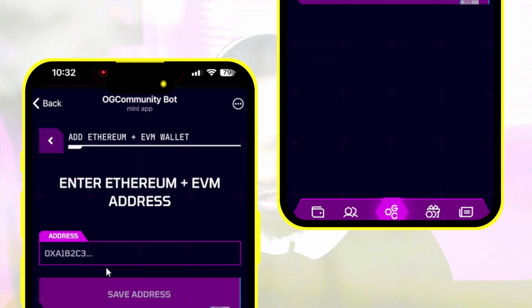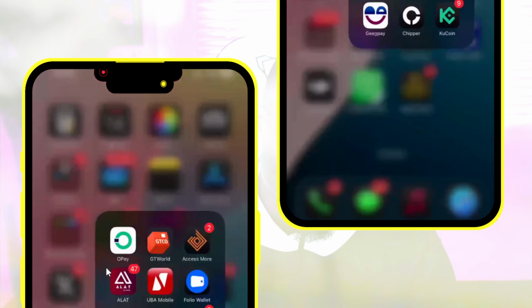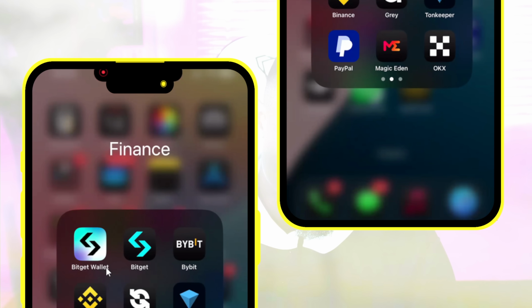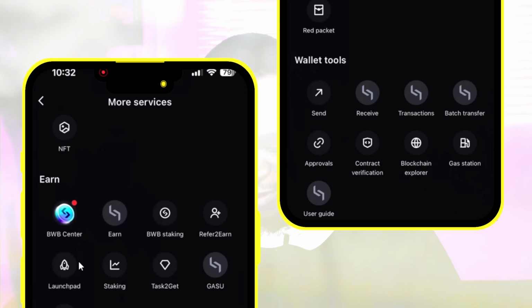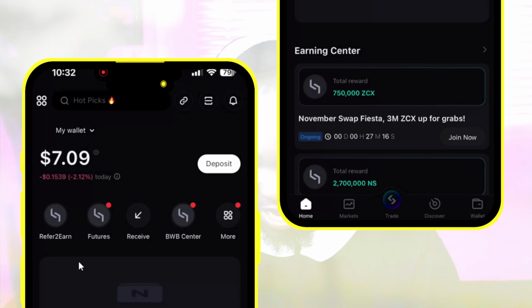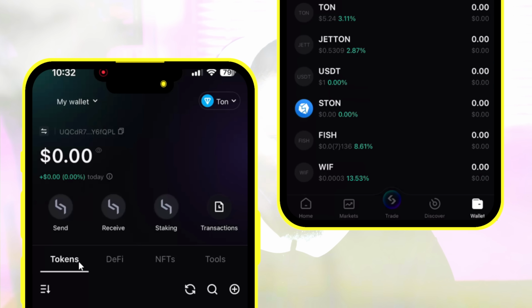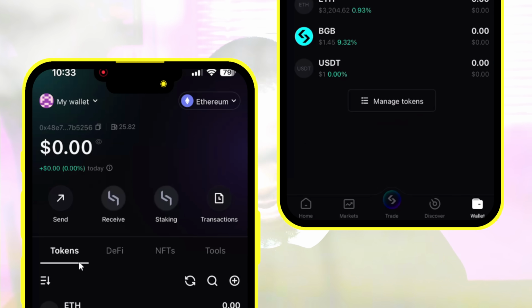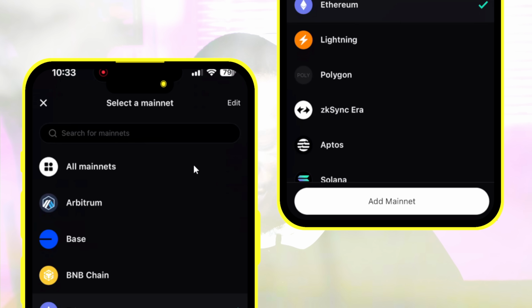And how do you get your Ethereum plus EVM address? All you need to do is just go to your exchange or your wallet and copy your Ethereum address. And basically it should be a Web3 wallet. So I'm going to use a wallet. Let me just go to my wallet right now. I'm going to use a BitGet wallet. So I'm going to use my BitGet wallet right here. So going to my BitGet wallet, I'm going to search for my Ethereum wallet address. So once you go to the wallet right here, make sure you switch this to Ethereum.